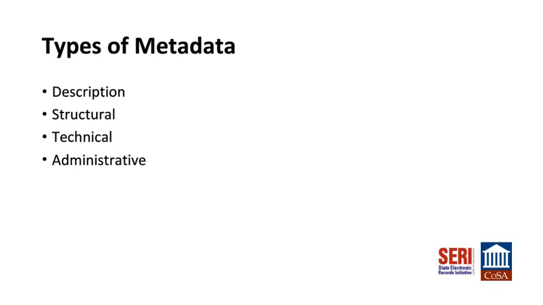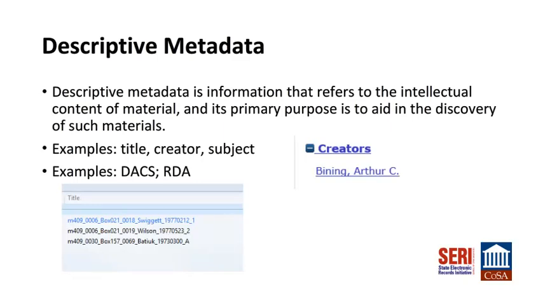There are 4 basic types of metadata: descriptive, structural, technical, and administrative. Descriptive metadata is information that refers to the intellectual content of material, and its primary purpose is to aid discovery of such materials. A common example of descriptive metadata is the information found in a finding aid. Fields might include title, creator, and subject. Describing Archives: A Content Standard, DACS, and Resource Description and Access, RDA, are 2 examples of descriptive metadata standards.